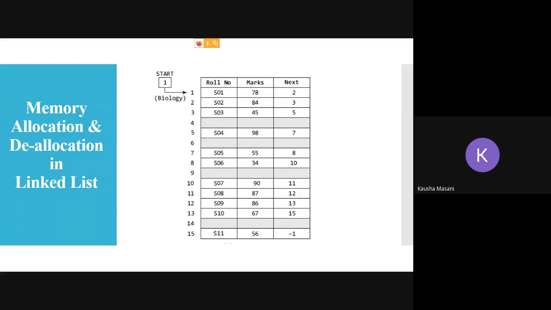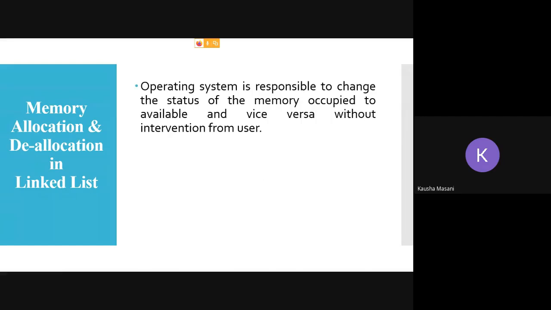So let's see how allocation is done. First of all, your OS is responsible for giving the node its memory address. You are not going to intervene in between as a programmer. You just write the malloc code and your work is over. The rest is handled by your OS.